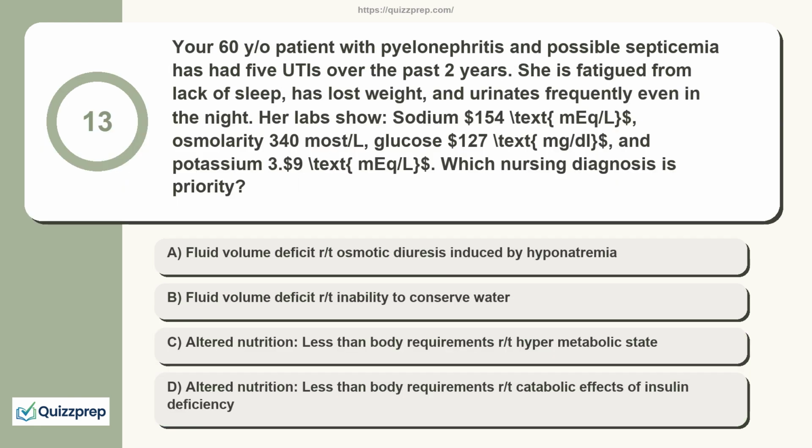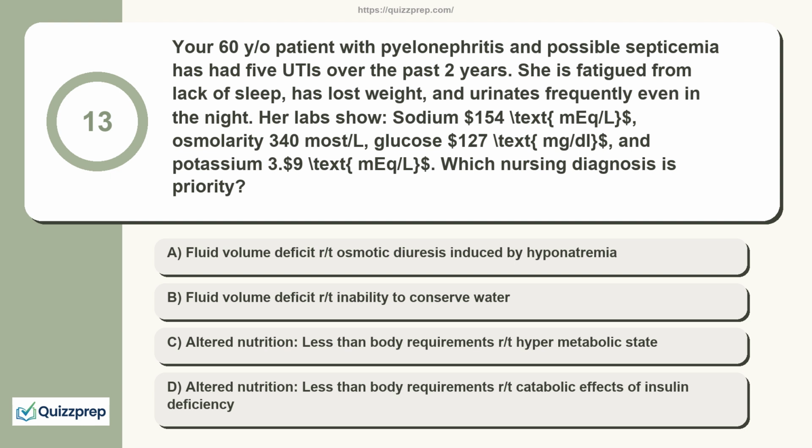Question 13. Your 60-year-old patient with pyelonephritis and possible septicemia has had 5 UTIs over the past 2 years. She is fatigued from lack of sleep, has lost weight, and urinates frequently even in the night. Her labs show sodium 154 milliequivalent/L, osmolarity 340 mosm/L, glucose 127 mg/dL, and potassium 3.9 milliequivalent/L. Which nursing diagnosis is priority?